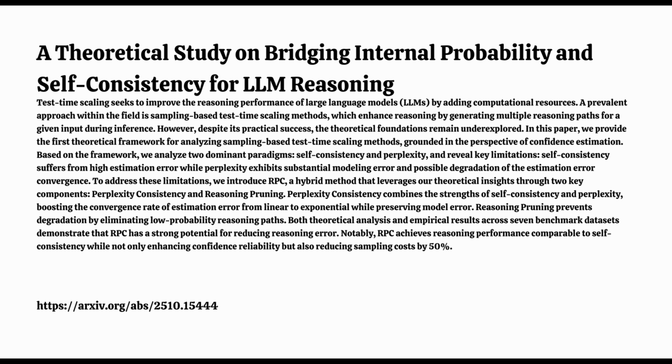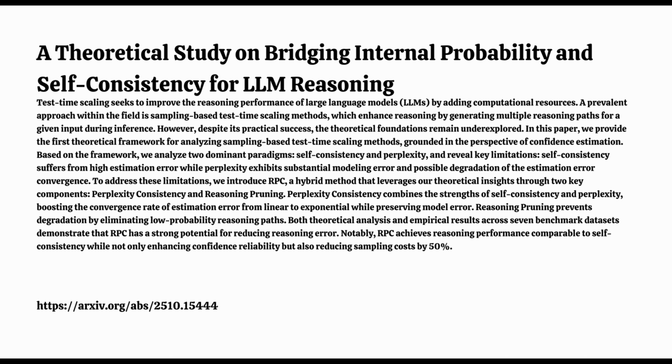Okay, so we have SC: reliable, low model error, but slow linear convergence. And PPL: potentially fast exponential convergence, but less reliable, high model error. And its speed advantage fades on tough problems. We need something that gets SC's reliability and PPL's speed while also fixing that degradation issue. That's the puzzle RPC was designed to solve, drawing directly from identifying those three theoretical challenges. So RPC is the hybrid approach. How does it combine strengths and fix the weaknesses? It uses two main components. The first is called Perplexity Consistency, or PC.